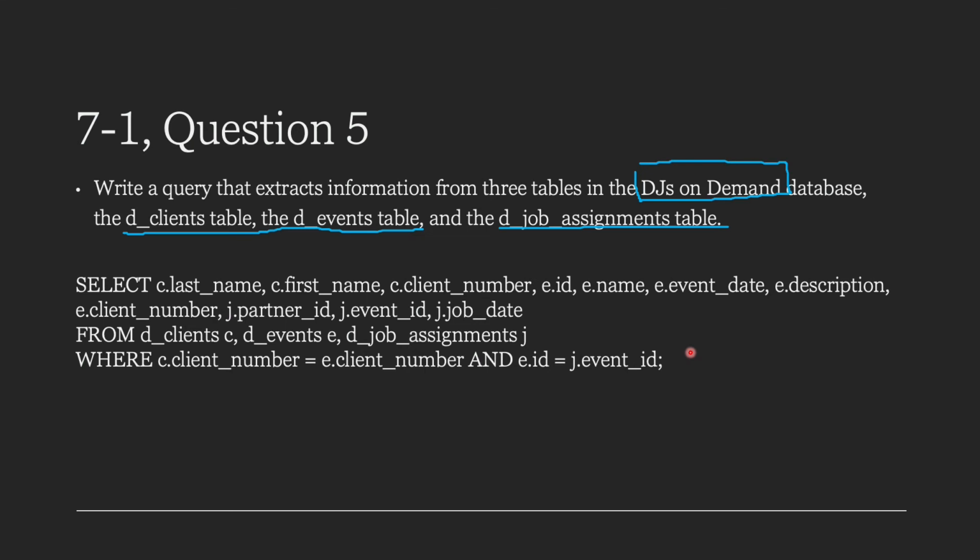So anything that doesn't meet one of these conditions isn't going to show up in the table. We have everything that will show up in the same row as long as these match and these match. So we'll go ahead and go into Apex and run our code and see what happens.